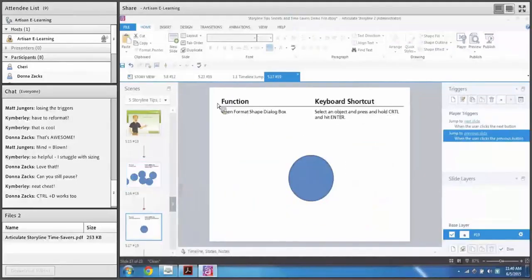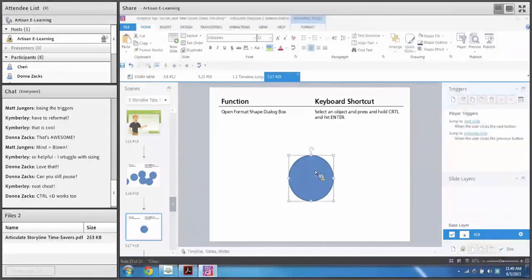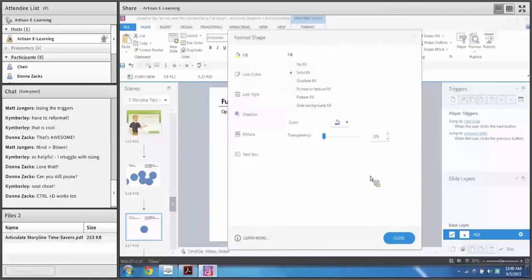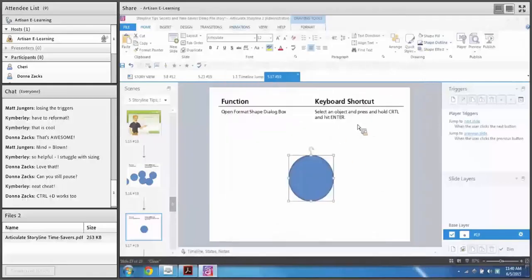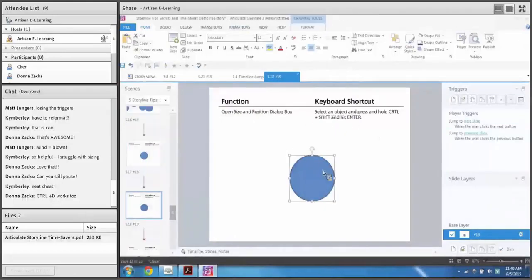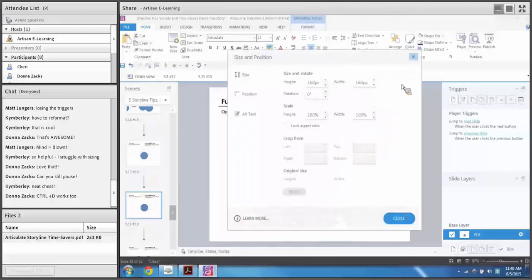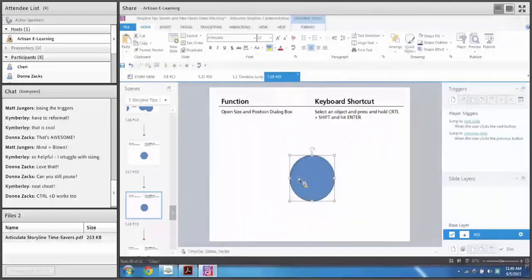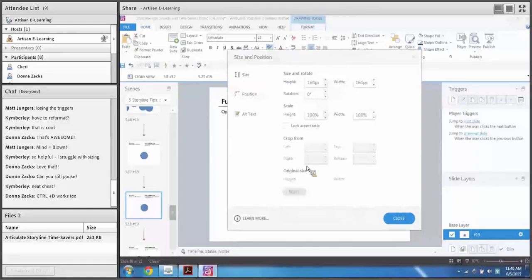Okay, function. Open the Format Shape dialog box. So one of the things I do a lot is I right-click in Format Shape. That's not too hard, but you can also select the object, and if you just hold Control and hit Enter, it brings that up, the Format Shape. So Control and Enter will bring that up. Same thing works with Size and Position. So rather than right-clicking and doing Size and Position, you can just do Control-Shift and Enter, and you get the Size and Position window if you wanted to do some options there. Simple keyboard shortcut.